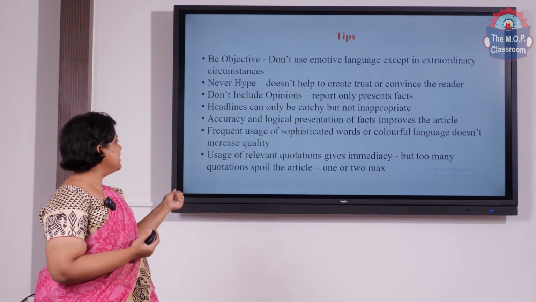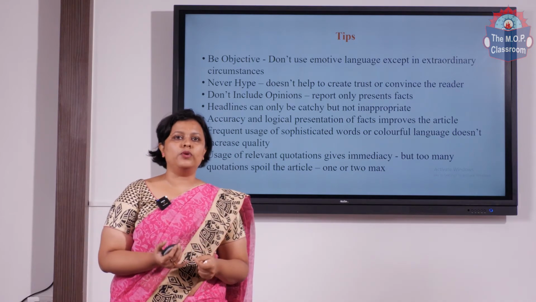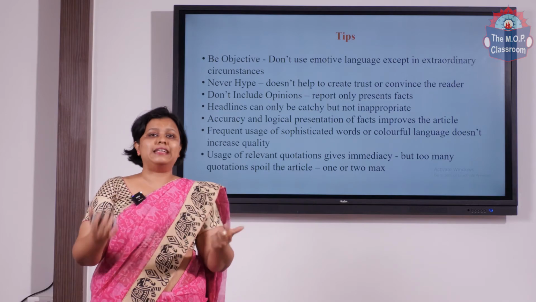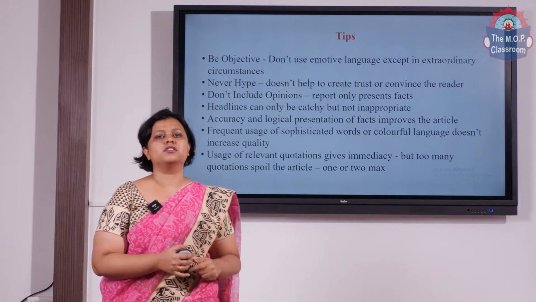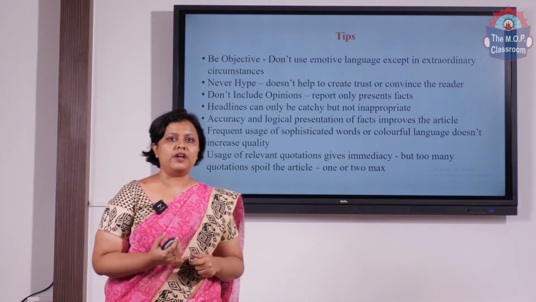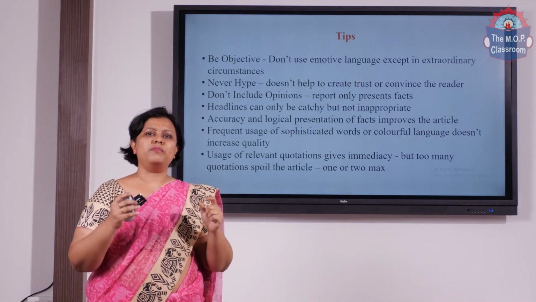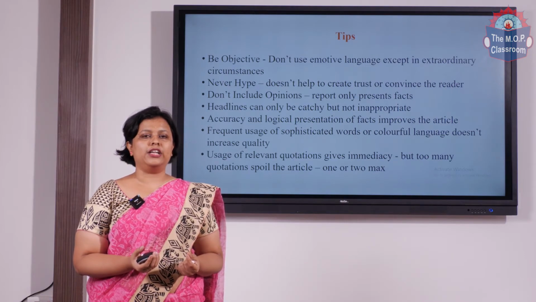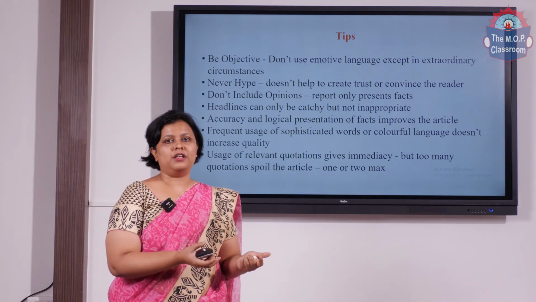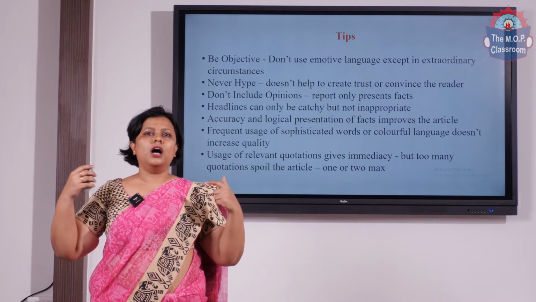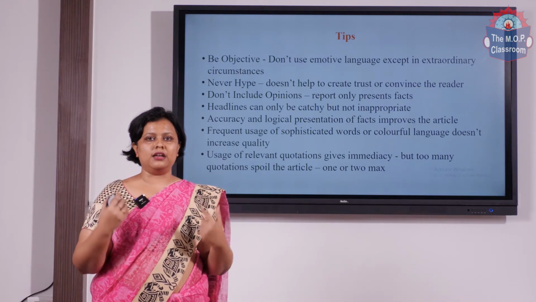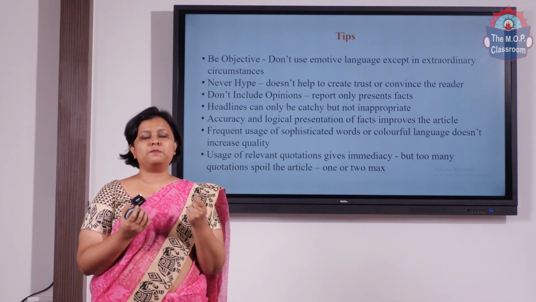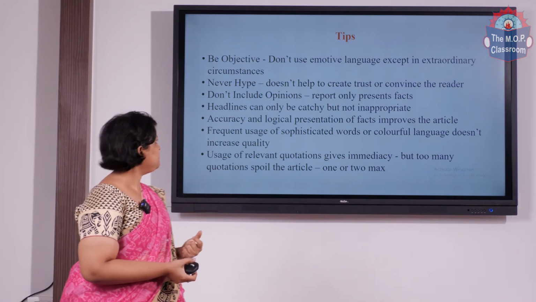One more thing, the last thing is this: when you are quoting a victim or someone related to the event, I'm talking about crime news here, but in general, if you're covering any event, whenever you're quoting someone, make sure to keep the quotes to a minimum, probably 2 or 3 quotations that are needed for that particular event. Make sure you don't exaggerate the whole thing and give a lot of quotations. That again takes away the crispness of the news report.